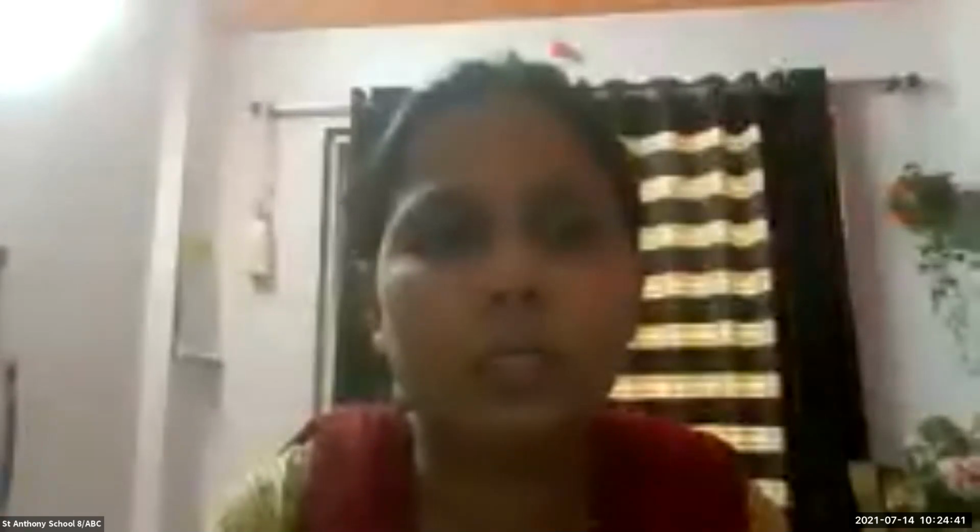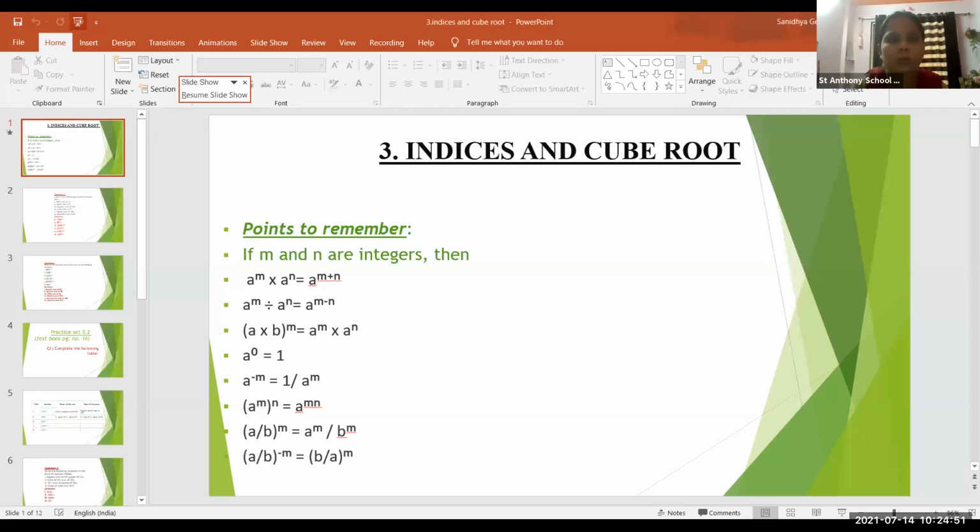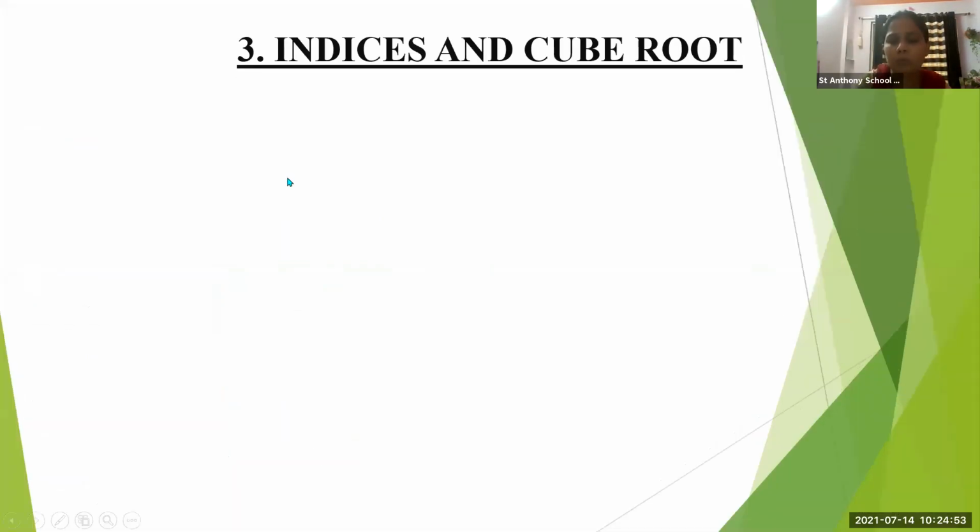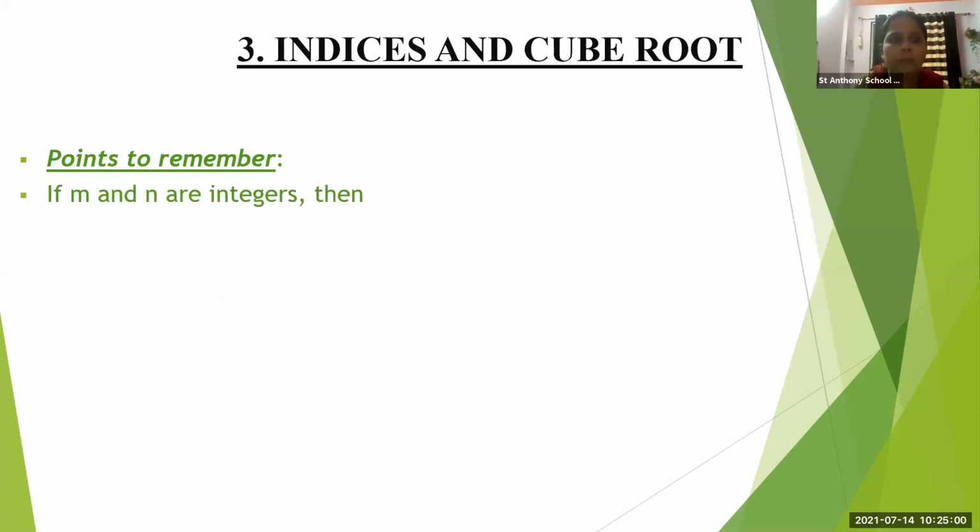We have completed our first and second chapter. Today we are going to learn the third chapter, that is indices and cube root. Okay, indices and cube root. In this chapter, there are some points which we need to remember.